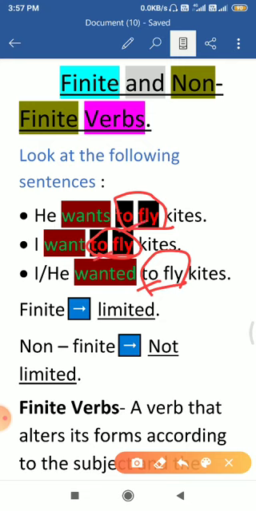So this is a different type of verb. It is a verb, but it is not doing the job of a verb. So we will have to give it a different name. This is a verb and it is doing the job of a verb. But this verb is not doing the job of a verb.